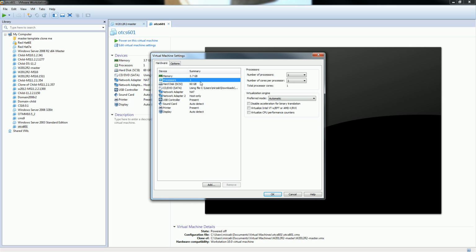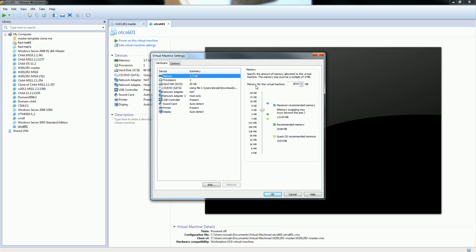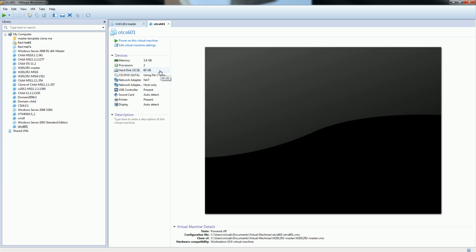Now here we need to do some modification because we need to assign processors. Content Server requires two processors, so at least we need to assign two processors here, and then we need RAM of about 4 GB. So let's say 4000, we'll put it here. Also, the hard disk should be 60 GB. This is already there. At least one network card is required.